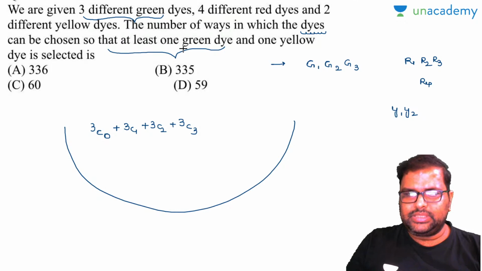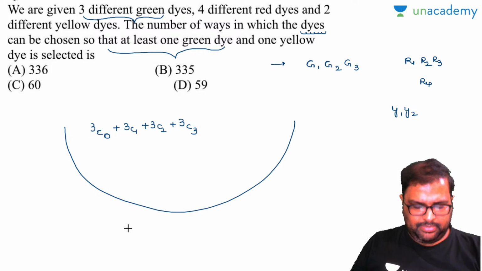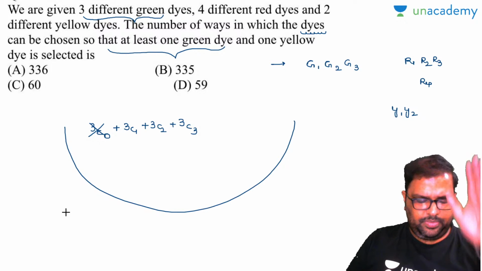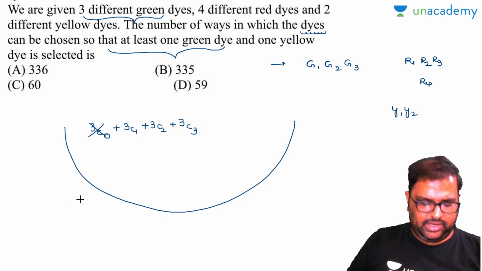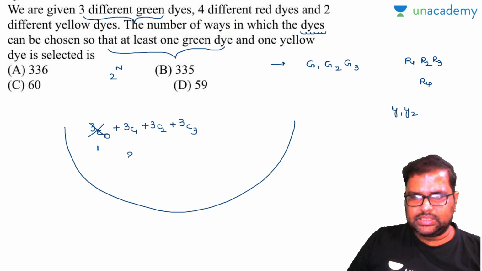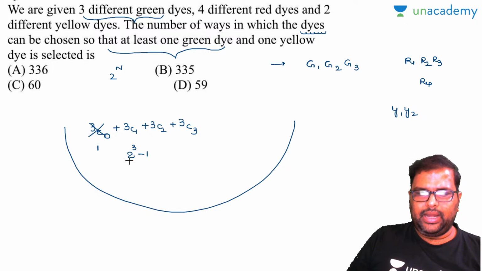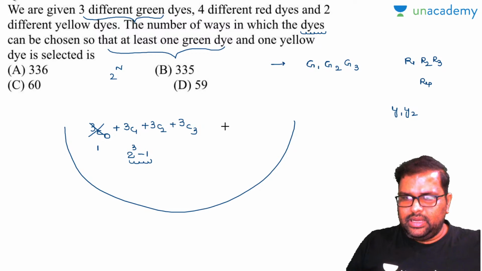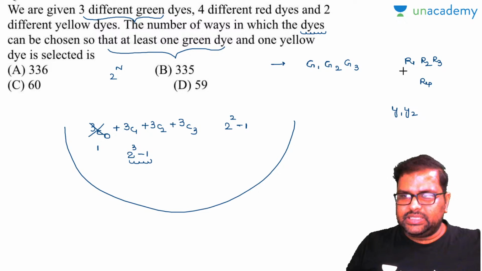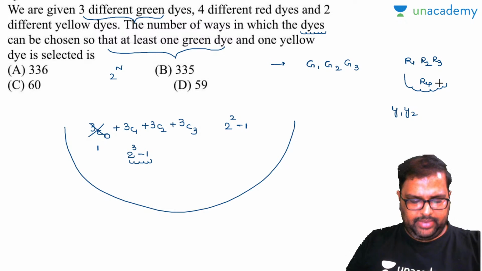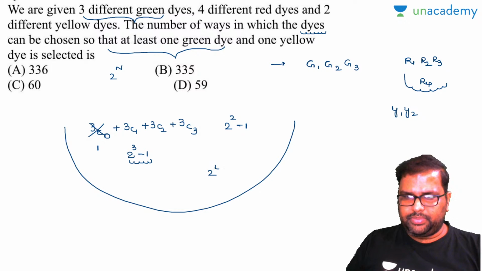Because only 3. But the question is, at least 1 green die has to be in your basket, it seems. So I have to eliminate this. Everybody knows in your primary classes, NC0 plus NC1 plus NC2 plus NCN is nothing but equal to 2 to the power of n. In this 3C0 value will be 1. So your answer will be 2 cube minus 1. Am I right or wrong? And second one, at least 1 yellow die has to be selected. At least 1 yellow die means 2 square minus 1. Is there any condition for red die? No, there is no condition for red die. It can be 0, it can be 1, it can be 2, it can be 3, it can be 4. So your answer is 2 to the power of 4.